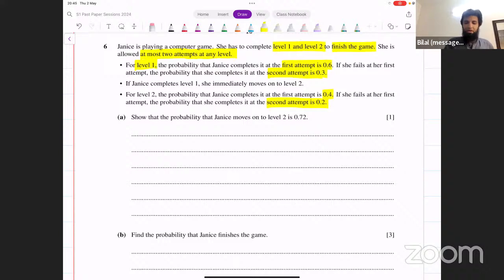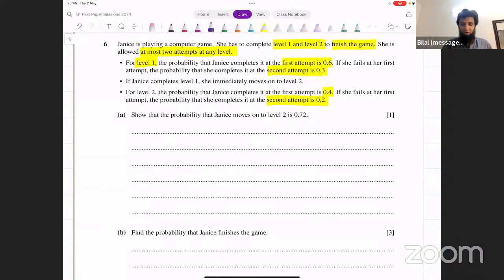Now, how can she move on to the second level? She either completes the first level in the first attempt. What's the probability for that? 0.6. Or she completes the first level on the second attempt. In that case, she fails the first attempt, that's 0.4, and then she is successful in the second attempt, that's 0.3. We multiply these two, and that should give us the result 0.6 plus 0.12, and that's 0.72. Now, it might make this easier if you draw a tree diagram first.